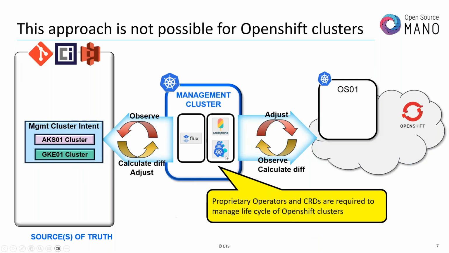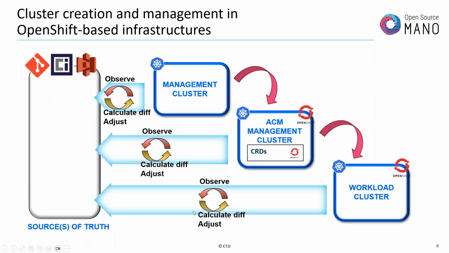So what we have done is, instead of doing this, we have relied on the ACM management cluster. Basically, we have the same source of truth. We have our management cluster, and we need to register the ACM cluster, which already has the CRDs to create OpenShift clusters, and that's the one that we will use to create the workload cluster.